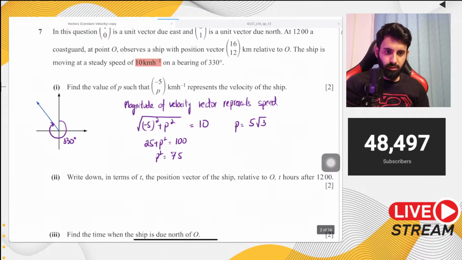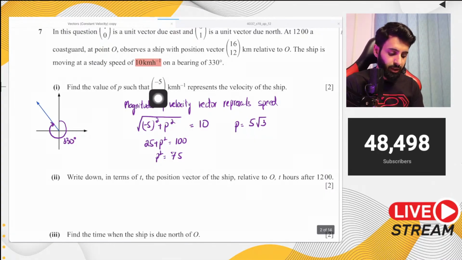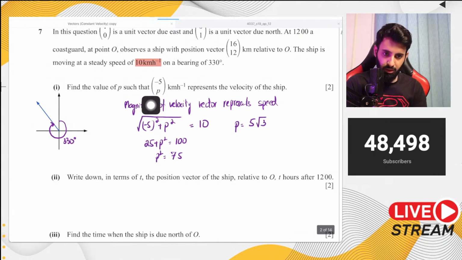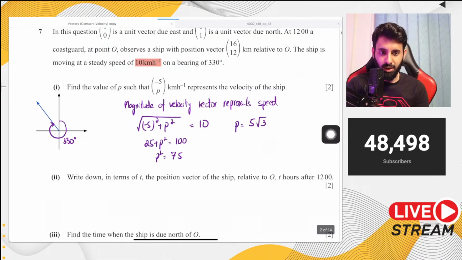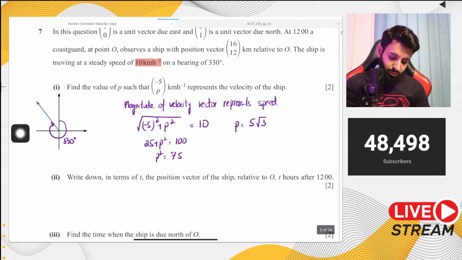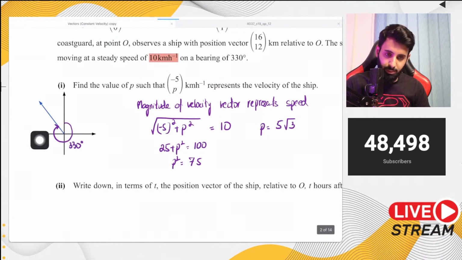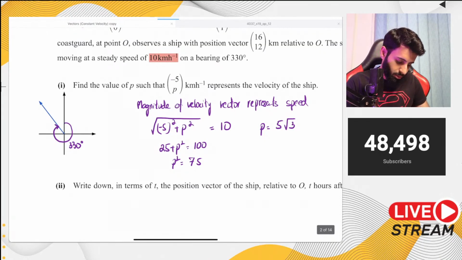Okay, so first of all, p is not representing speed, p is representing the y component of the velocity vector. And second of all, that can be negative. So that's not the correct explanation, because it's speed, so it can't be negative. Nope, that's incorrect. This has to be positive. Why? Because the object is moving leftwards and upwards. So because it's moving leftwards and upwards, you can see that the x component is negative and the y component is going to be positive. So p is in fact going to be positive 5 under root 3.